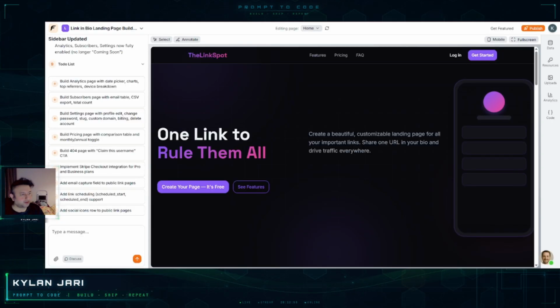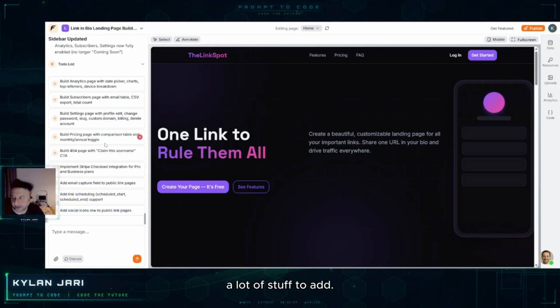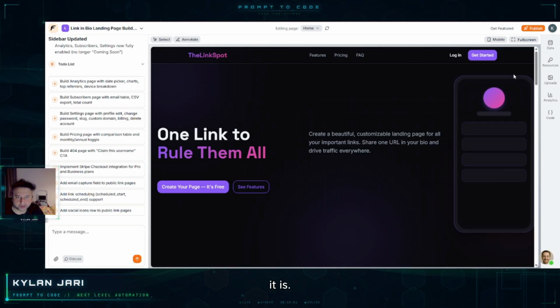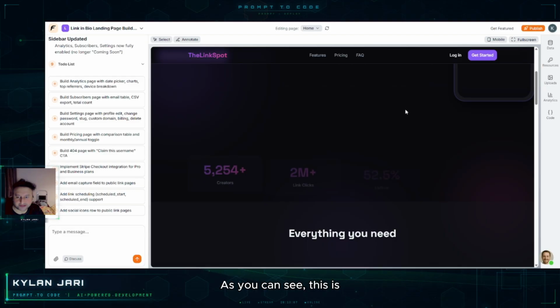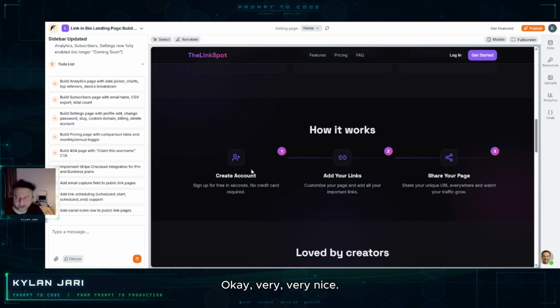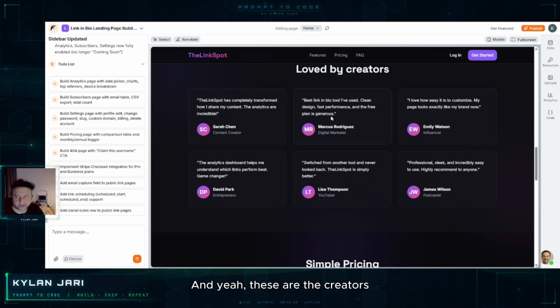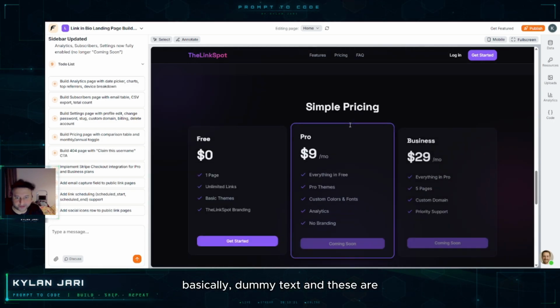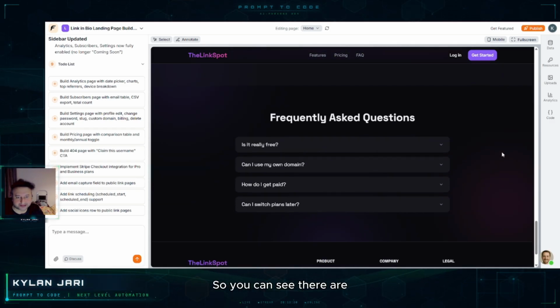Okay guys, after a long time it has done building. We still have a lot of stuff to add, but for now this is what it is. So I will complete the build, going step by step. As you can see, this is the home page. Now we have some nice animations to it. Create account, add your link, share your page, and these are the creators, basically dummy text, and these are the plans, with nice subtle animations. I really love it. You can see there are some gradients here. Very, very nice.